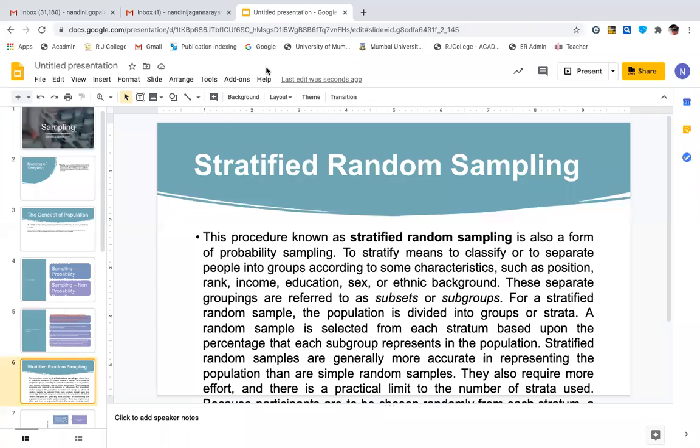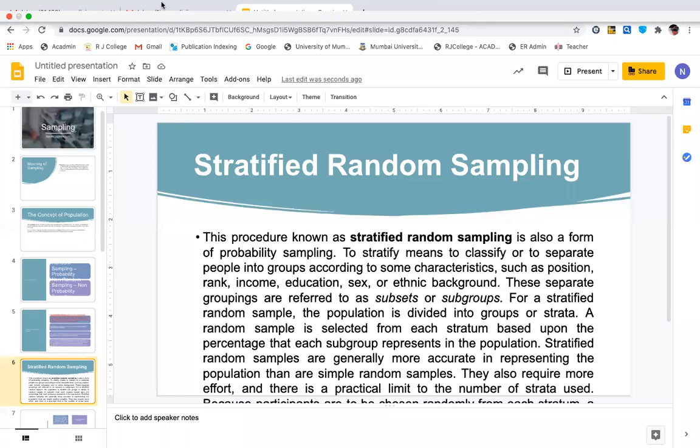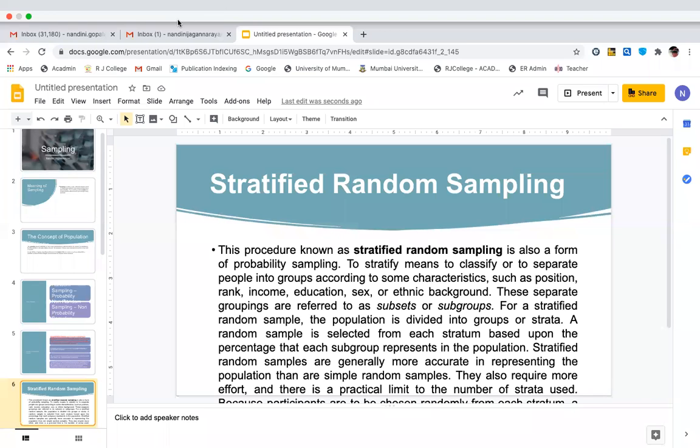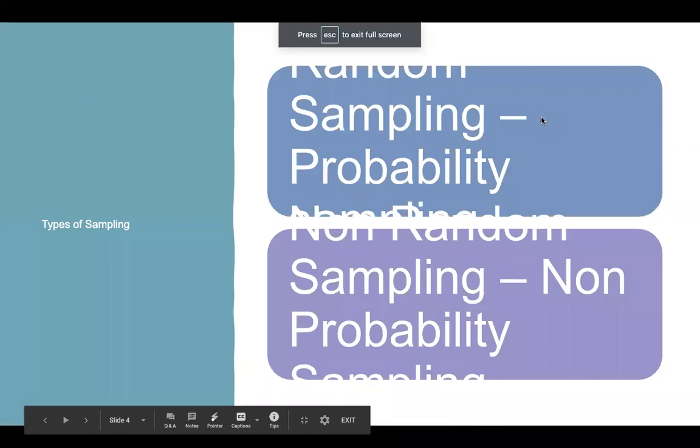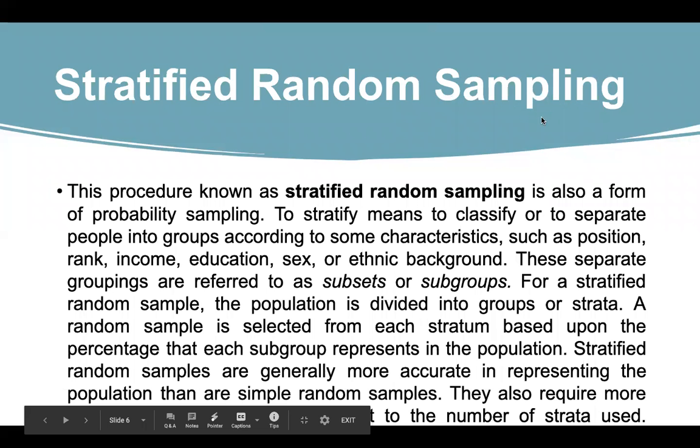BBI may say 10 students, first, second, third year. BVOC may say 10 students. But now what has happened is all of you have the characteristics of the population. Population means all of you belong to the commerce group, all of you study similar subjects, and therefore you all are going to be sharing the common characteristics of the population. I hope I'm clear.